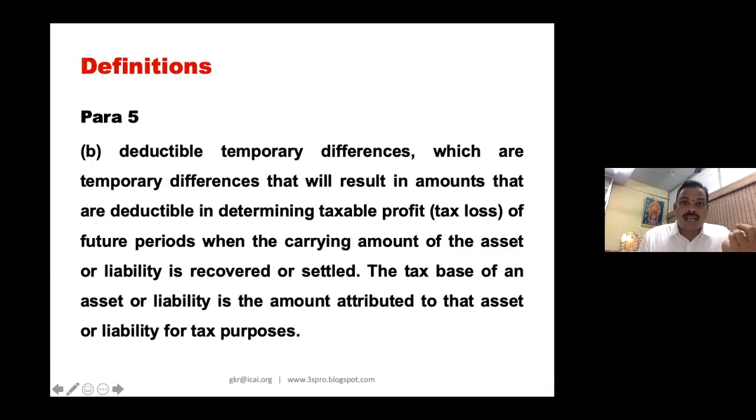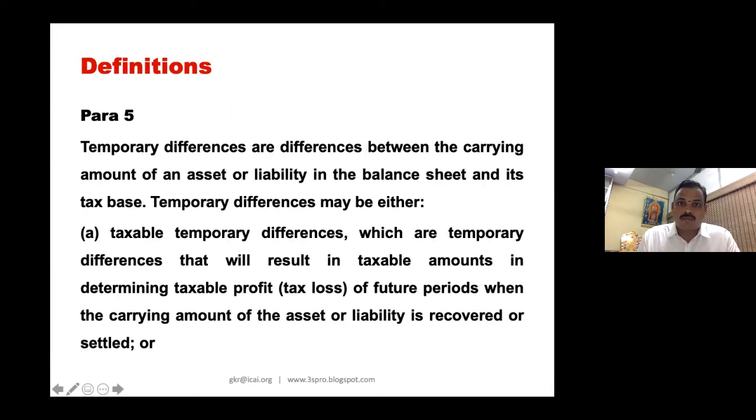Now what is your carrying amount? Please look at this. This is your tax temporary differences between the carrying amount of an asset in the balance sheet. Now in your balance sheet, 100 you have depreciated 20% for 2 years. So 60 is your book balance. 70 is your tax base. I will not call it tax balance. This is book balance. This is tax balance. So as per Ind AS 12, the term that is used is carrying amount in the balance sheet. Carrying amount in the balance sheet is your book balance, and tax balance is called tax base.